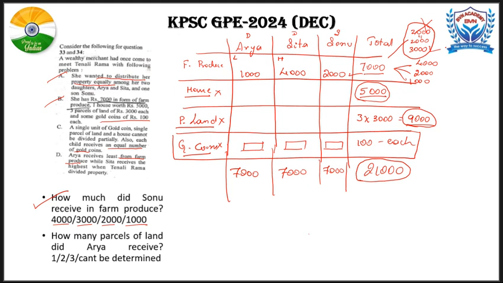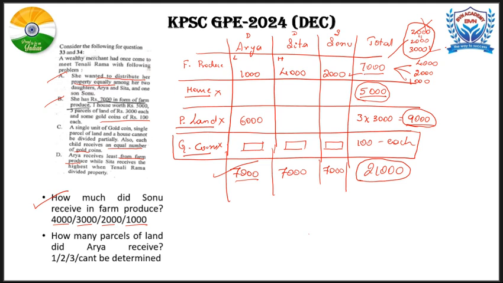So since Arya has already received 1,000, if we give the 5,000 house to Arya, it becomes 6,000. Thereafter you cannot divide the piece of land. Hence, we'll allot 2 pieces of land worth rupees 6,000 to Arya. Thereby the total becomes 7,000. So this is taken care of. Now 1 piece of land is pending here.